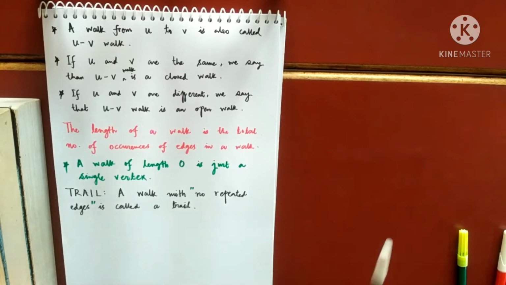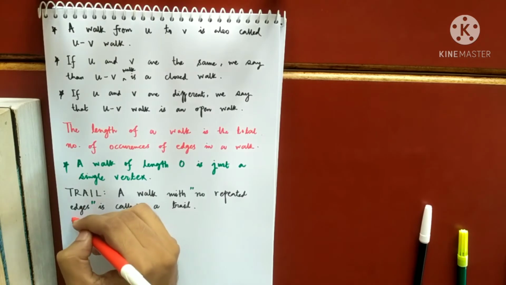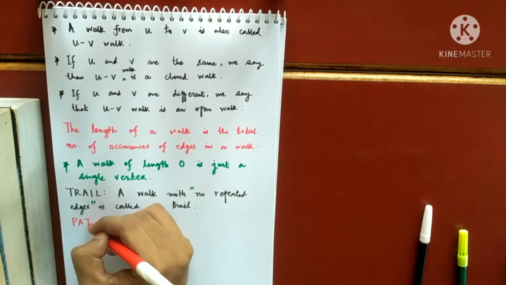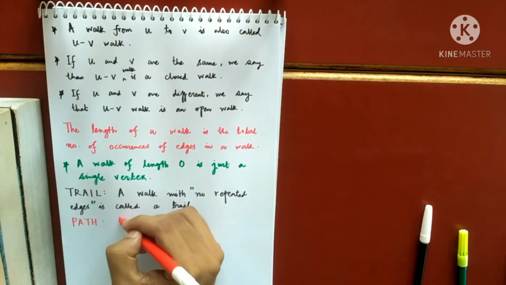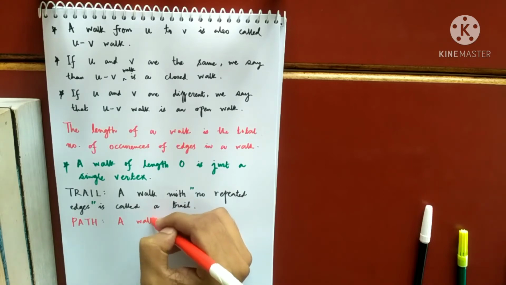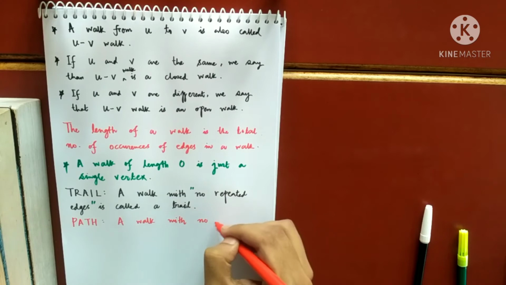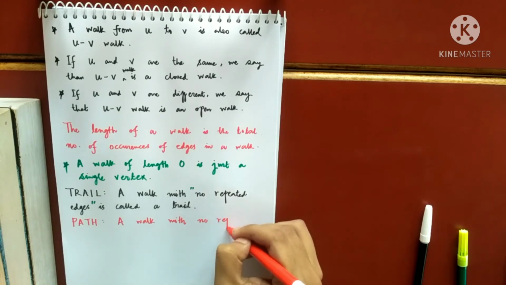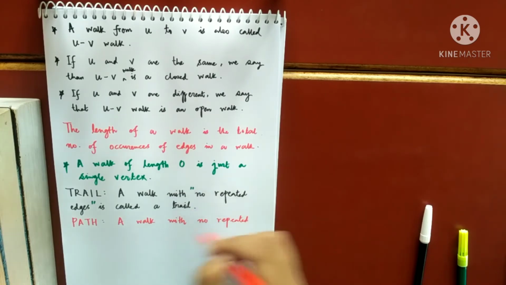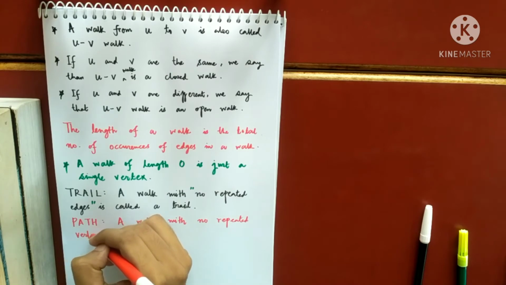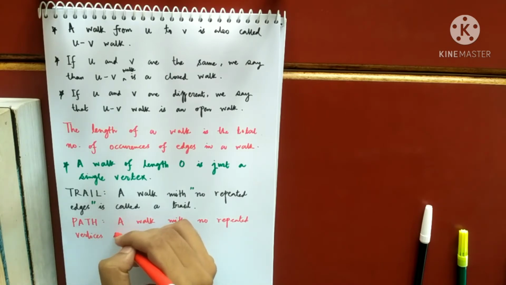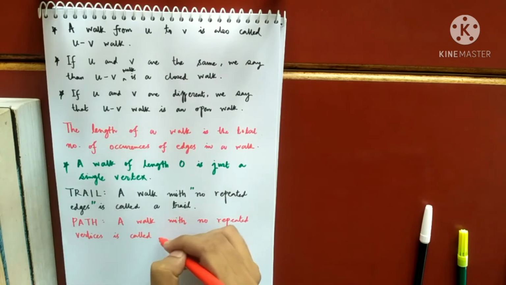Okay, and we define another thing, called a path. A walk with no repetition of vertices, or no repeated vertices, is called a path.